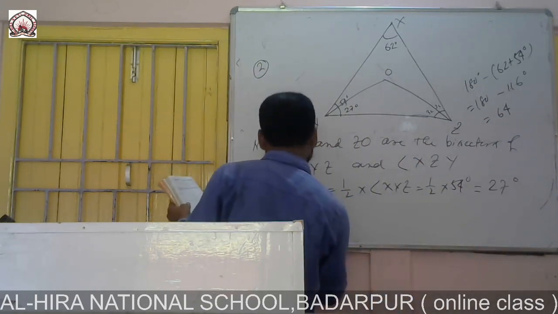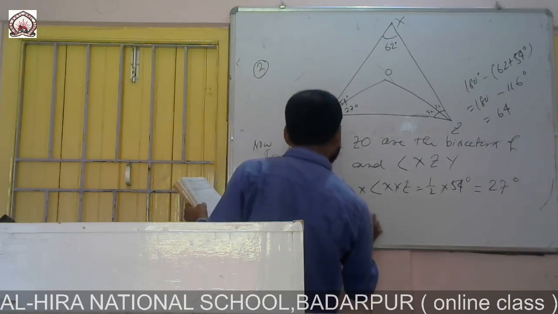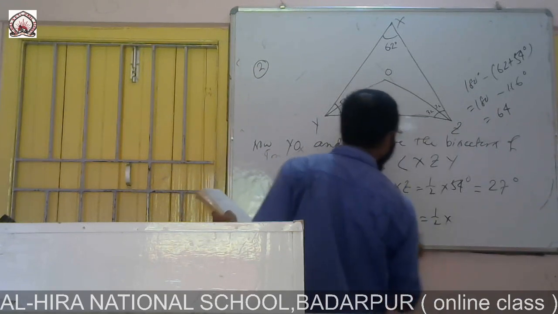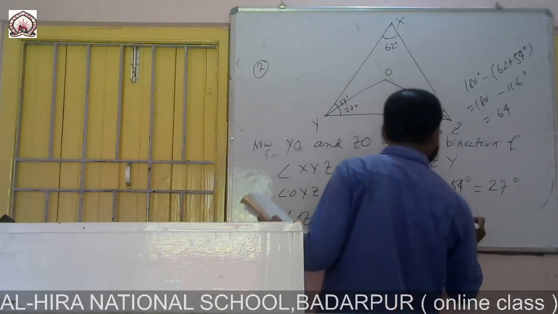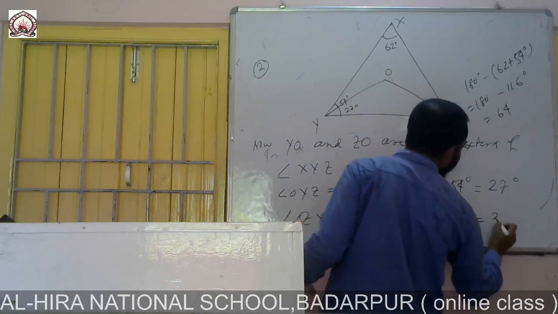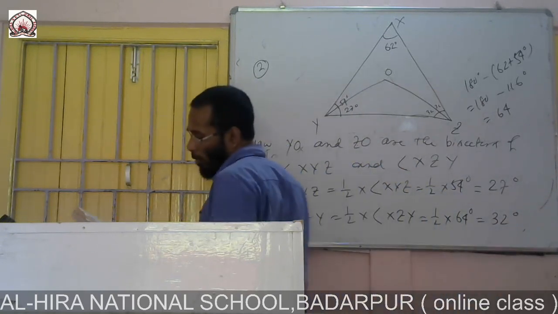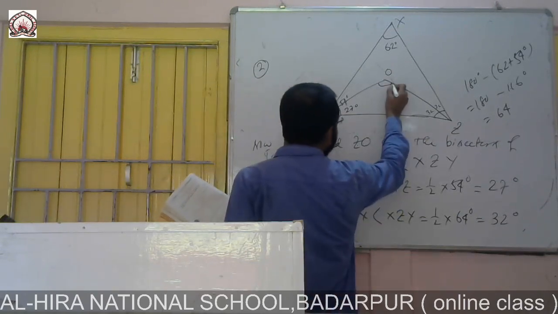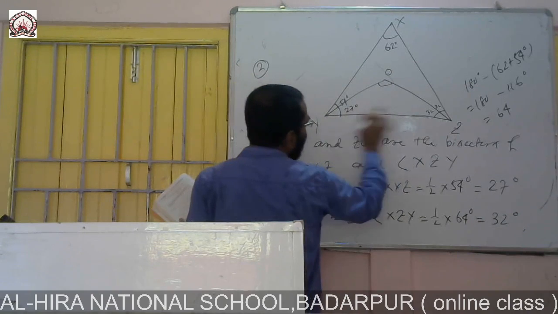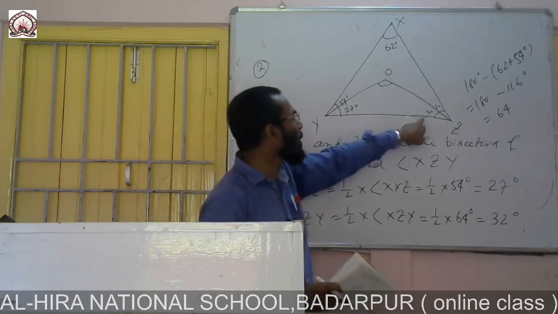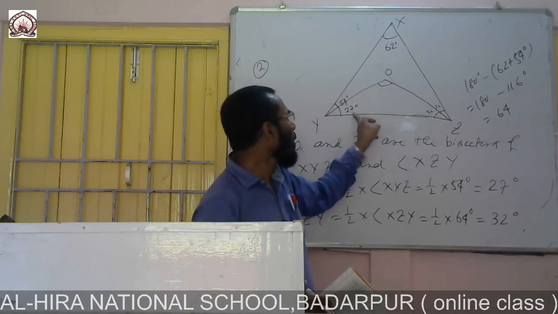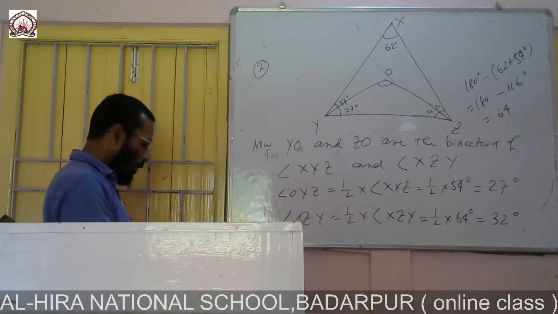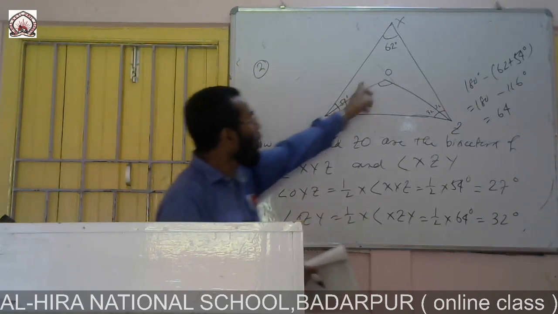And angle OZY will be half of angle XZY, which is half of 64, equal to 32. So one angle is 27, another is 32. Now this is another triangle OYZ, with 27 and 32. From 180, if we subtract these two, then we get angle YOZ.